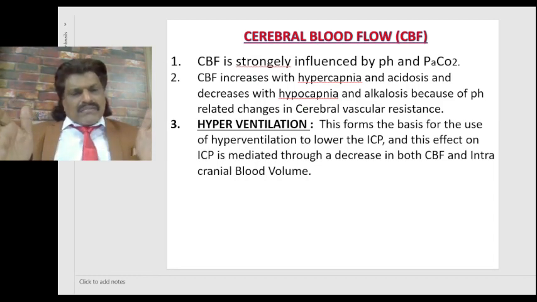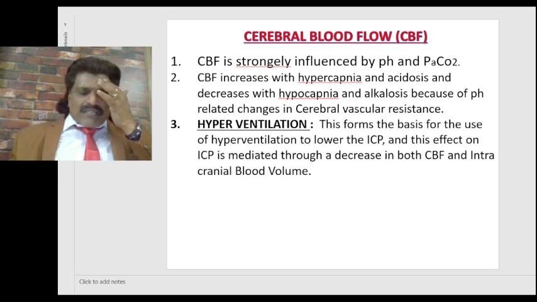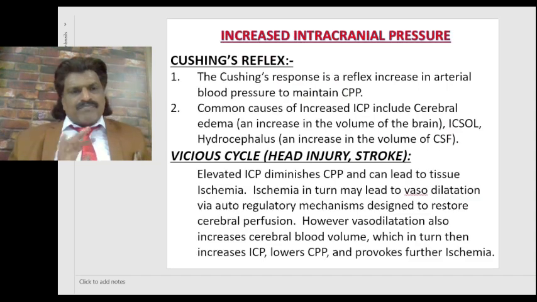But this is only a short-term measure. When we continue to keep using hyperventilation, there's a decrease in the intracranial blood volume so much so that it may result in hypoxemia. So hyperventilation can be used only as a shotgun, only short term to overcome the crisis, not on a long-term basis.